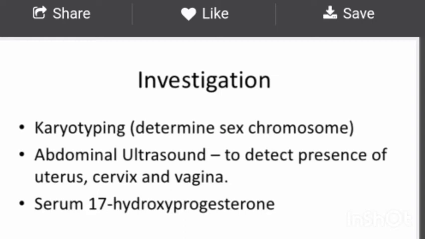Now what investigations do we basically conduct? We conduct karyotyping, to determine what kind of sex chromosomes the patient has. We take an abdominal ultrasound to detect the presence of uterus, cervix and vagina. Serum 17 hydroxyprogesterone is also measured to know the amount of this hormone. If it is elevated, it is indicative of CAH.